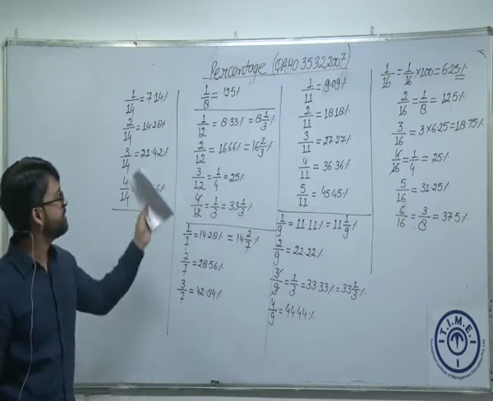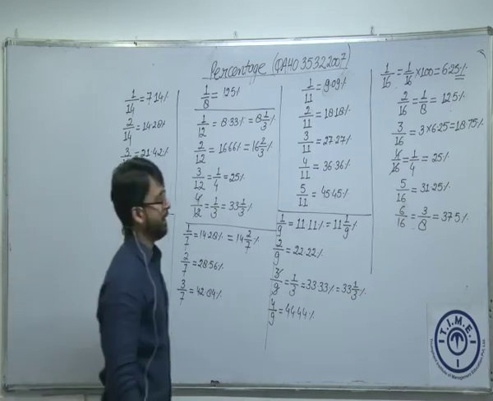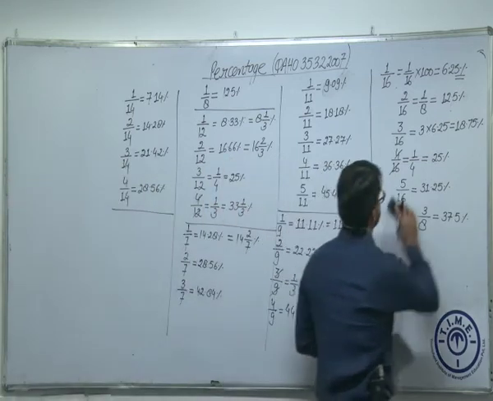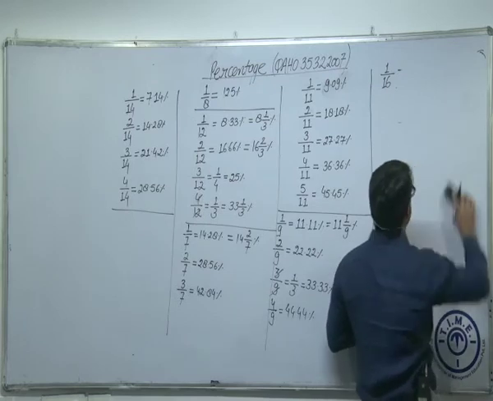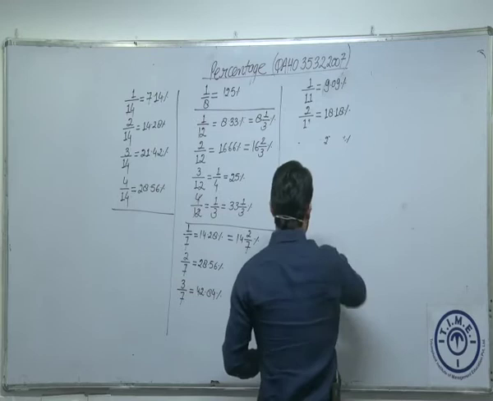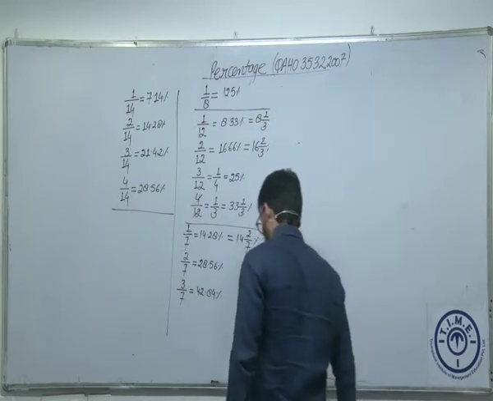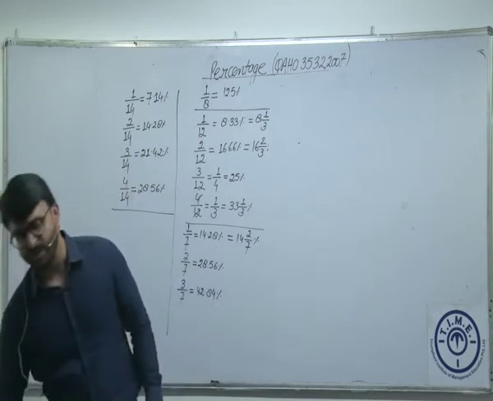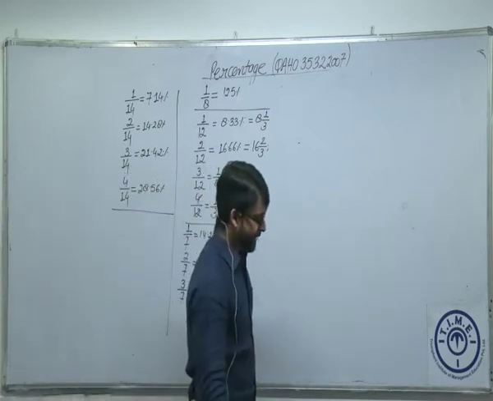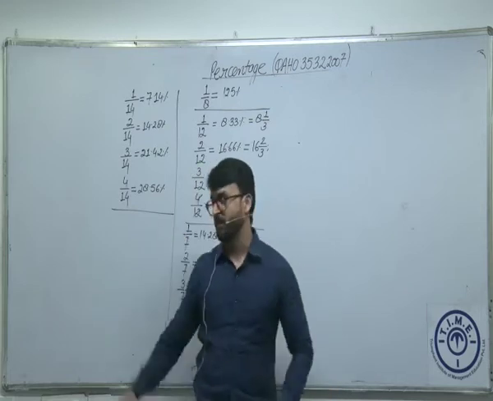These are probably the most important fractions which we'll be using in most of the questions. Fine. Some more fractions we can use. I think we have covered most of the fractions from 1 by 1 to 1 by 20. 1 by 1 to 1 by 20 is actually more useful. So we'll write all the fractions, but some of them we have already written.